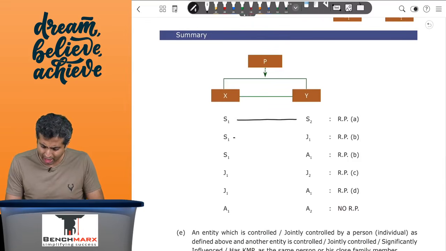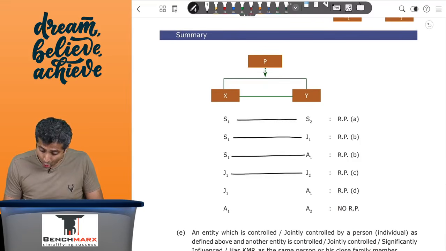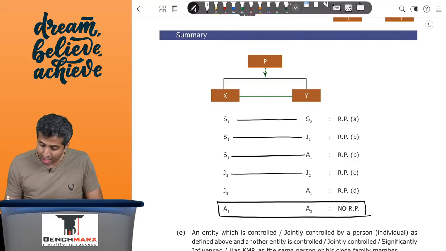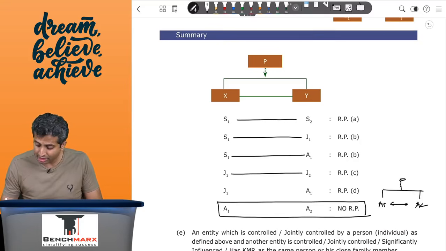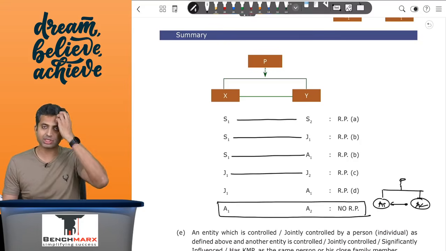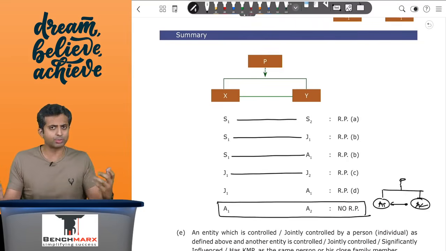So in summary, we have mentioned all of these related party relations. S1, S2 related; S1, J1 related; S1, A1 related; J1, J2 related. All of these are related. However, if there is this last relationship where you have P and P having associate 1 and P having associate 2, merely because there is a party which has significant influence at both places, it is not treated as a related party relationship.